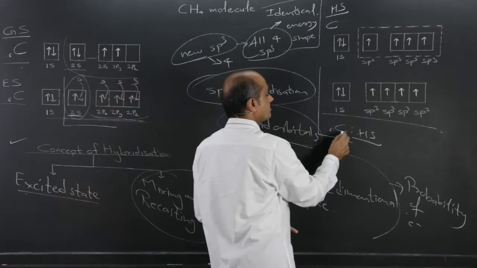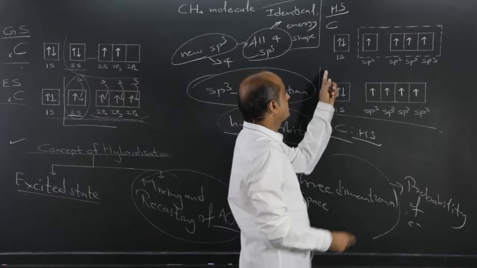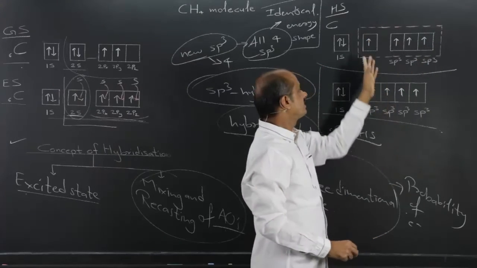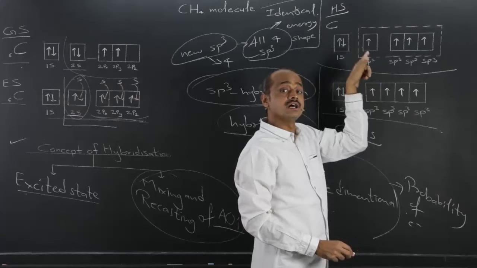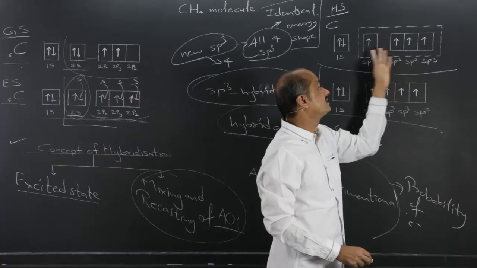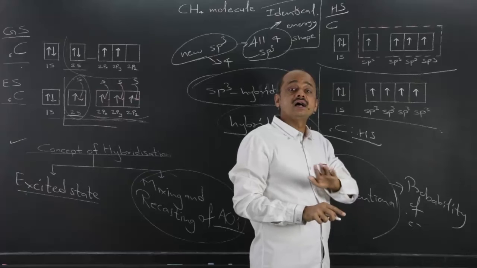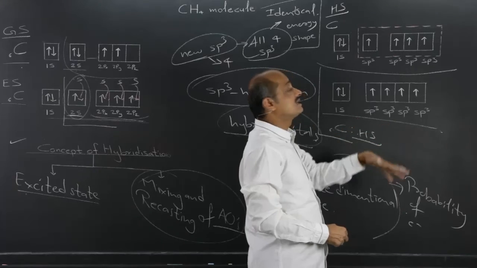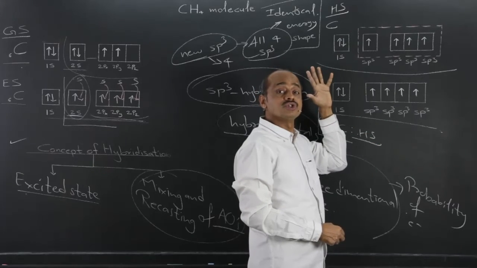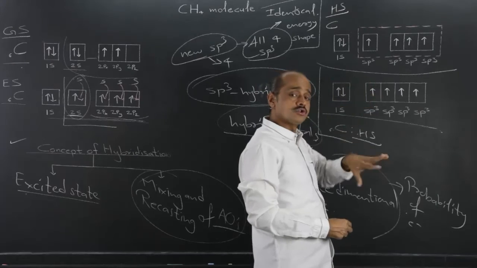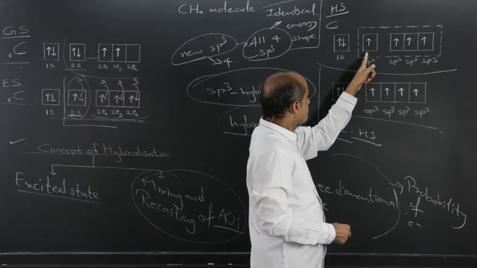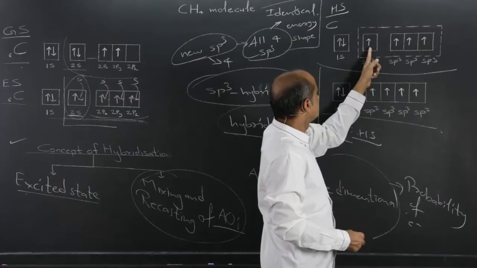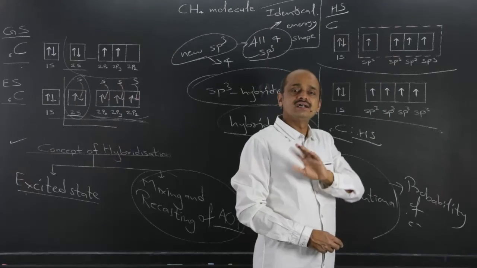So the electronic configuration of carbon in hybridized state is this, or sometimes it is shown in this fashion. The dotted line indicates that whatever atomic orbitals were there earlier are now hybrid orbitals, and whatever orbitals are present inside the dotted boundary are of identical energy and identical shape. Only their earlier nomenclature, position and shape should also be kept in mind. Therefore, it is written in the older fashion inside, but the boundary outside indicates that these four are of identical energy,